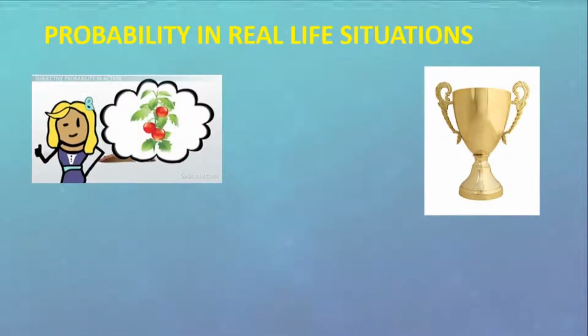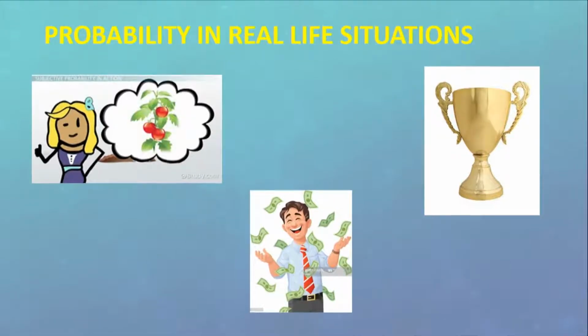Friends, if you're watching a final where your team is playing against another team, you will always think about the chance for your team to win the cup. Any person playing lotteries will think about his or her chance of winning jackpots. So you have seen that there are various situations in our daily life where we use probability. Now, think about other situations where you yourself use probability in your daily life.